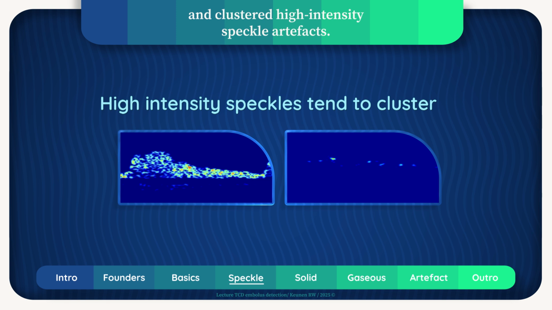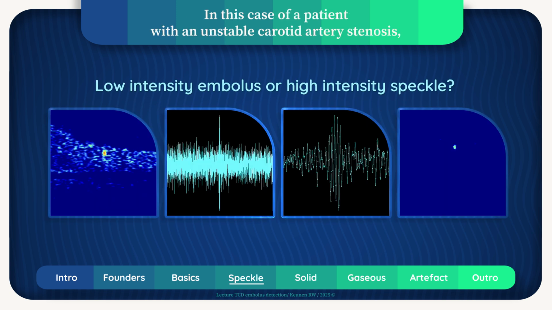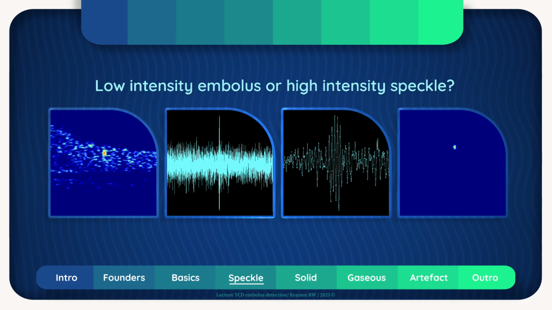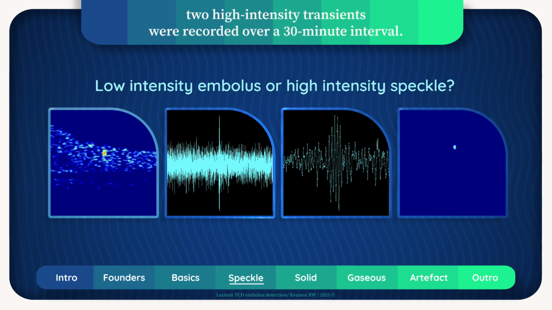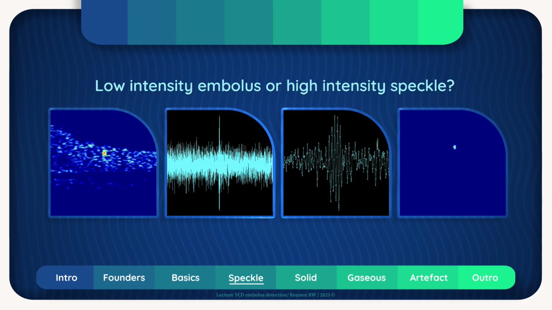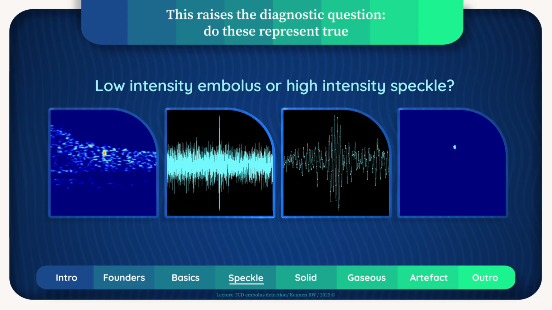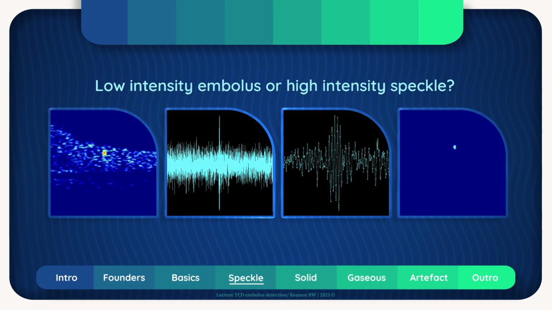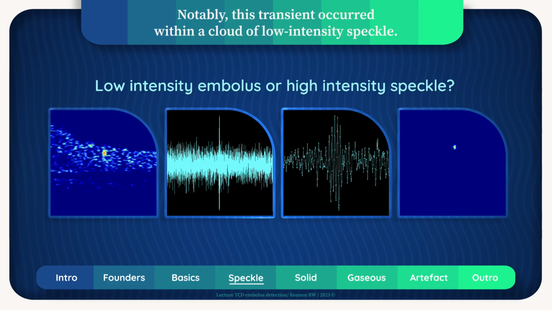In this case of a patient with an unstable carotid artery stenosis, two high-intensity transients were recorded over a 30-minute interval. This raises the diagnostic question. Do these represent true embolic events or merely fluctuations in high-intensity speckle? Notably, this transient occurred within a cloud of low-intensity speckle.